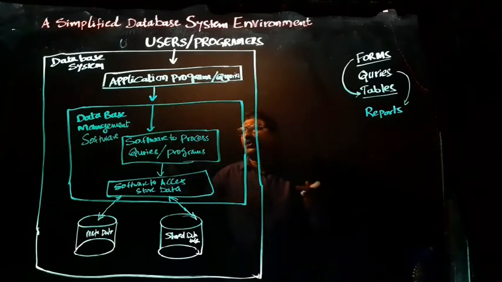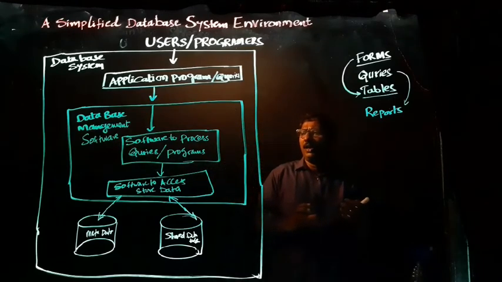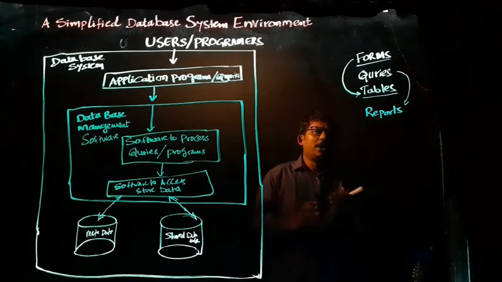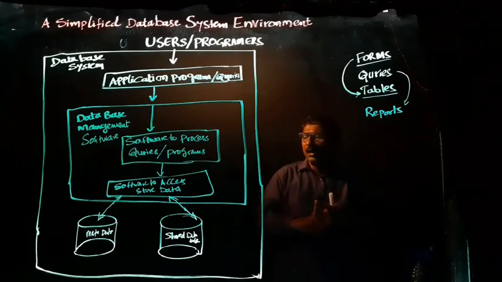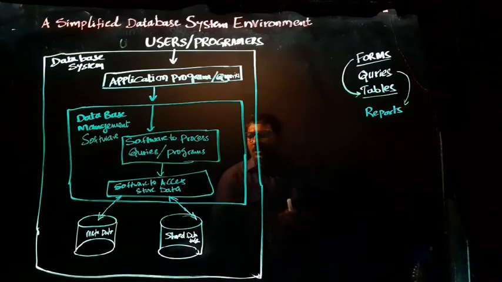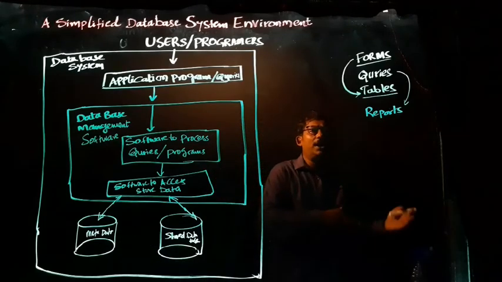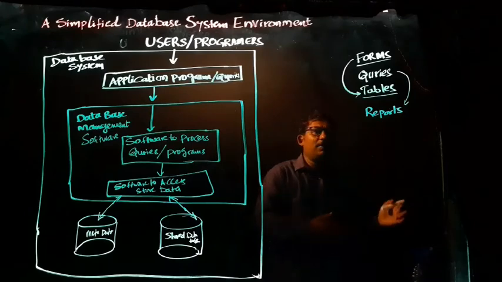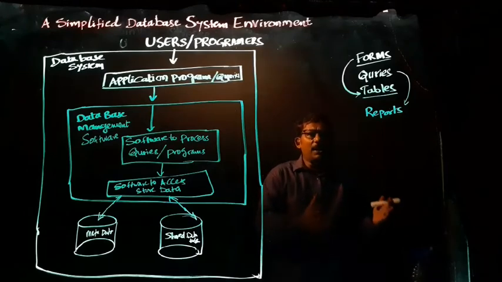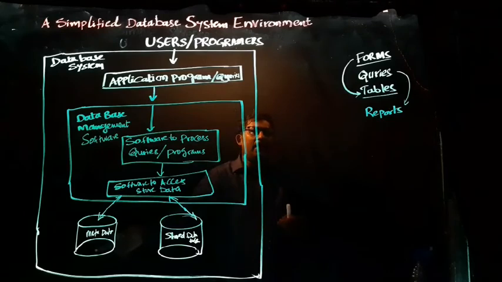Once it's executed, then only the database management system software will be executed. Then it will ask to create a database, and this database will be stored in the database. Metadata is data about the data. That means so many data will be stored in different places, and that will be stored as metadata.